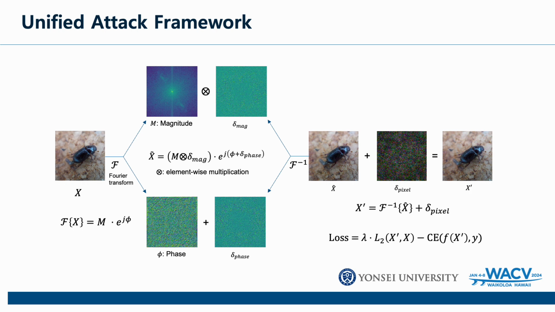We formulate a unified attack framework that is capable of perturbing images both spatially and spectrally. The Fourier transform of an image can be split into two components, the magnitude and phase spectra. The attacked image is generated by the combination of multiplicative magnitude perturbation, additive phase perturbation, and additive pixel perturbation. The optimization process of the perturbations is inspired by the CNW L2 attack, which minimizes the L2 difference between the original and adversarial images to keep the amount of perturbation as small as possible, while the cross-entropy loss is maximized to fool the classifier.